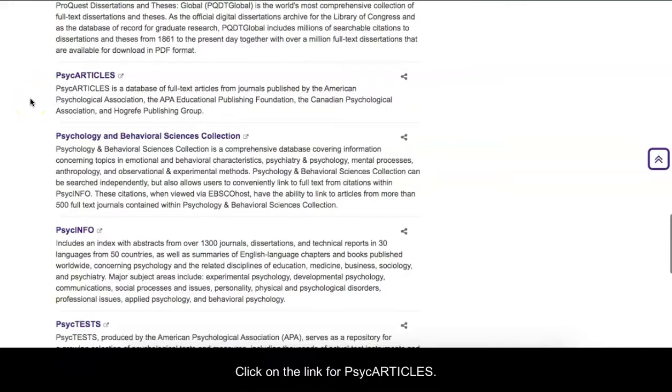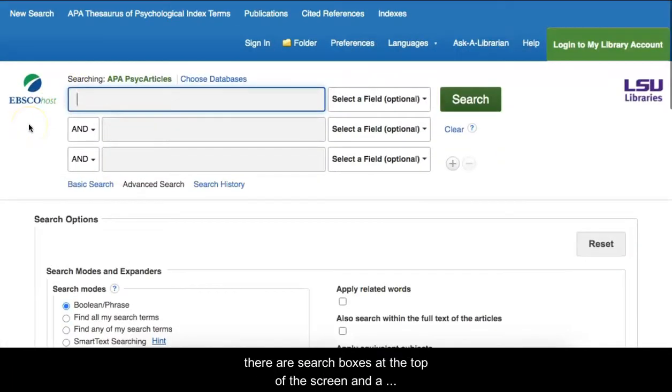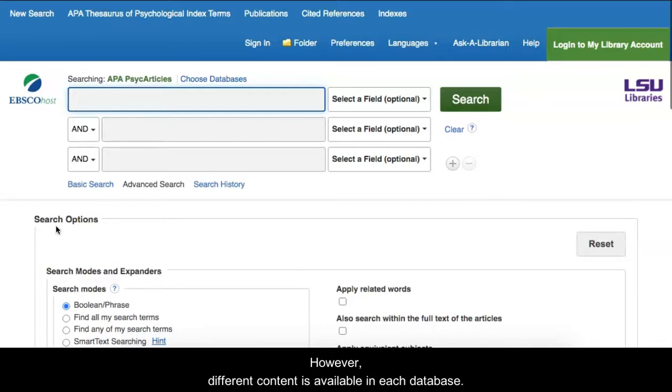Click on the link for PsycARTICLES. After opening the PsycARTICLES database, there are search boxes at the top of the screen and a Search Options section with options for limiting search criteria. Because the 3 databases are EBSCOhost databases, all of the databases will look and function similarly. However, different content is available in each database.